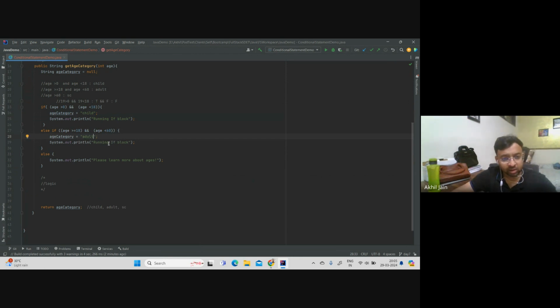And I want to also print that I am running in if else one block. Okay, if else one block. This is the first block. Now let me run this line. If I run the code now, what is the output I should get here? Let me ask Sangeeta, if you can answer. What is the output I should get here?